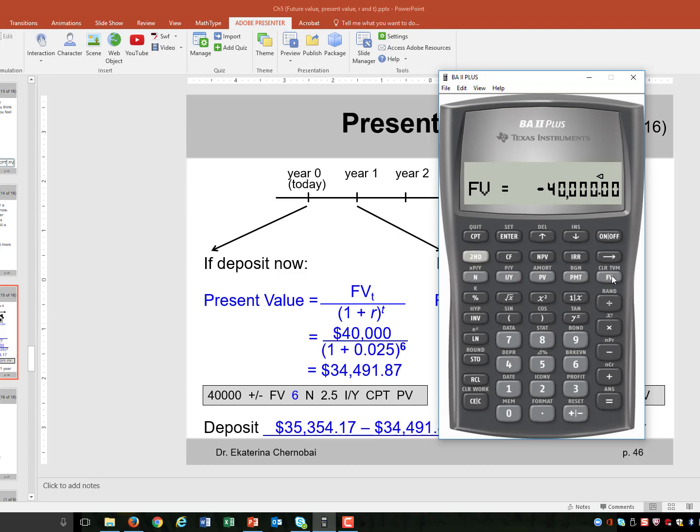It will be needed in 6 years, 6N. And the deposit I will be making now will be earning a 2.5% interest every year. 2.5 IY. Compute present value. $34,491.87.